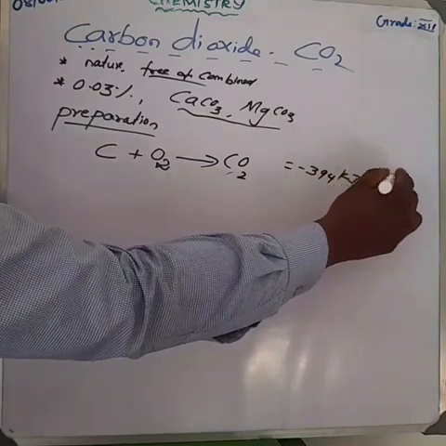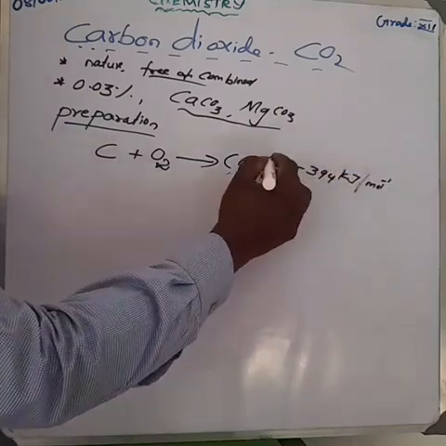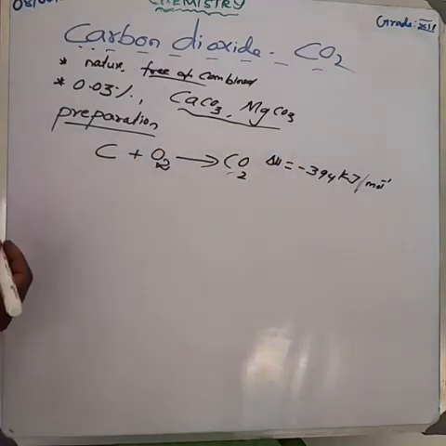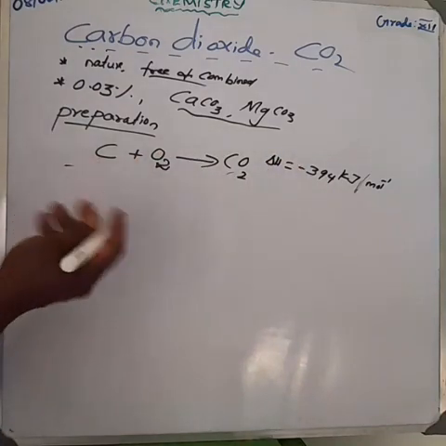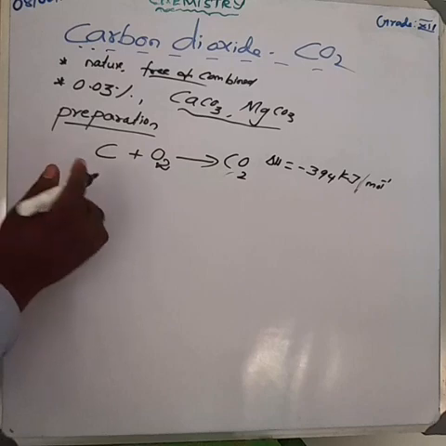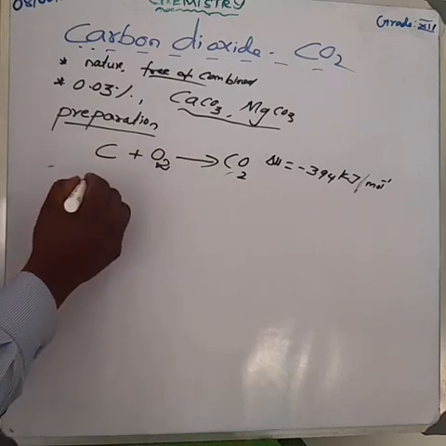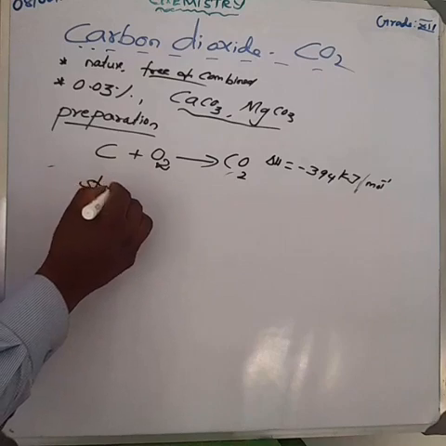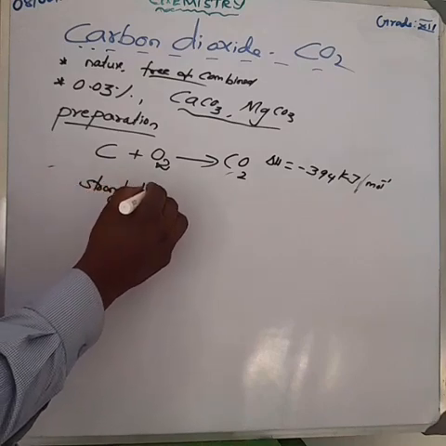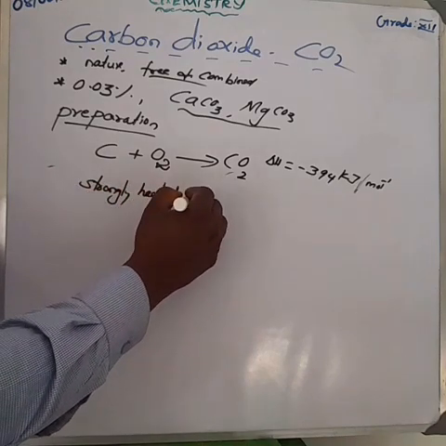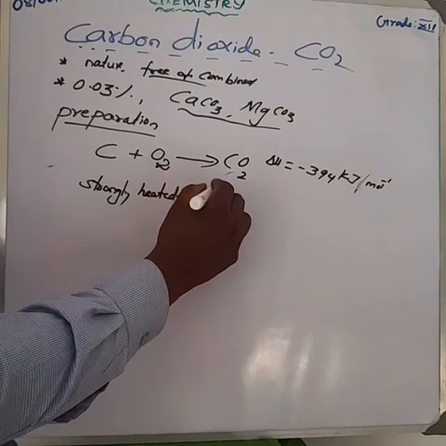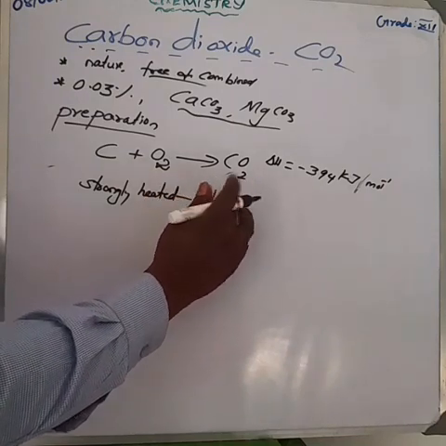Next one is calcination. What is calcination? Already we learned it. Calcination is one of the processes in which the concentrated ore is strongly heated in the absence of air. That's a process. The concentrated ore is strongly heated in the absence of air.